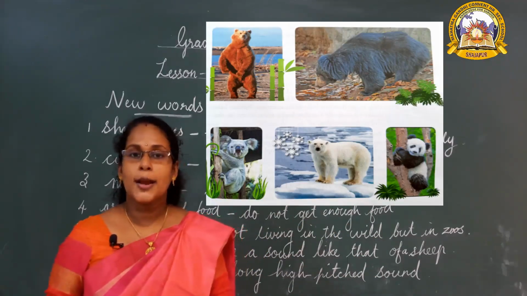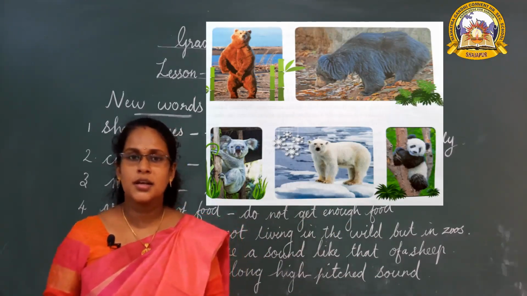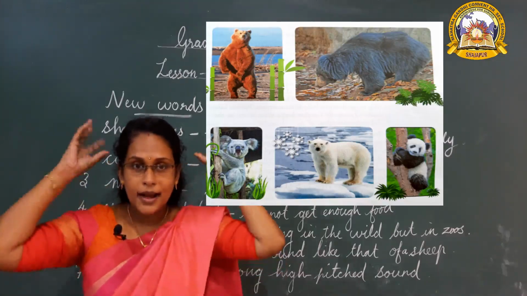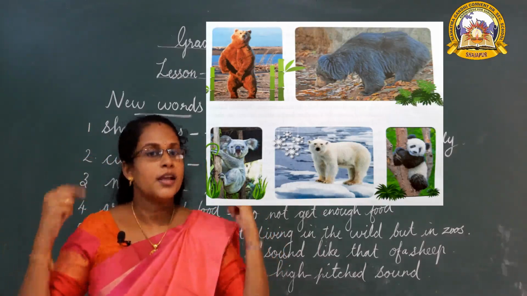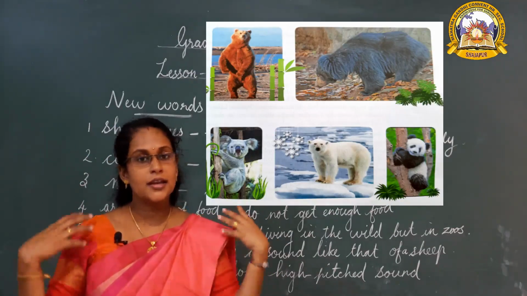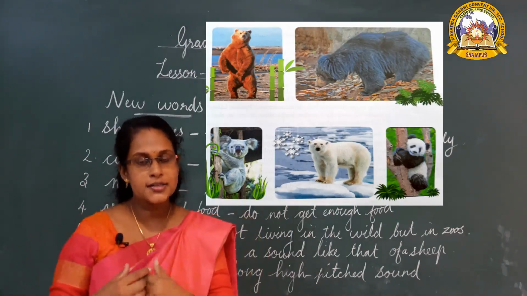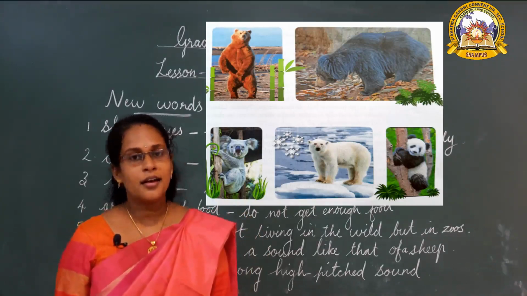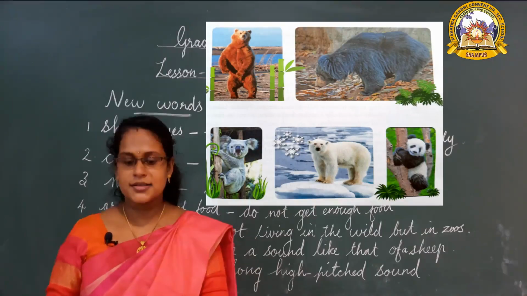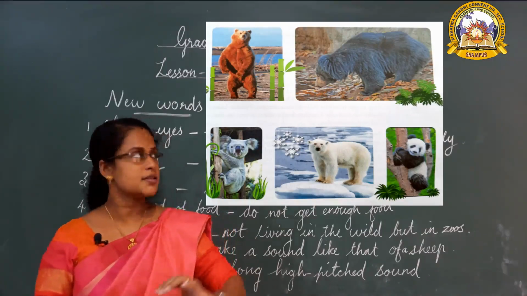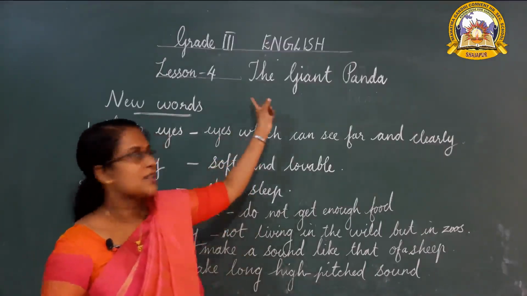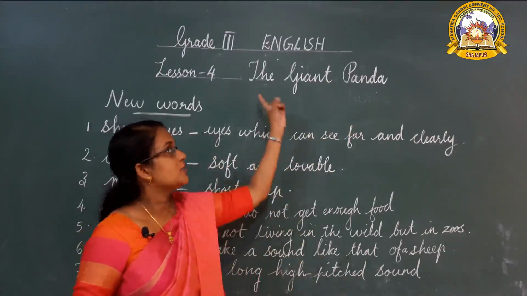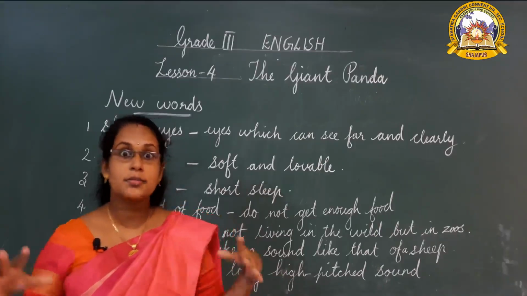You can see who is that? With the black round eyes and black round shaped ears and black shoulders. And who is that? Pandas. So the lesson name is the giant panda. What is the name of the lesson? The giant panda. What is the meaning of giant?